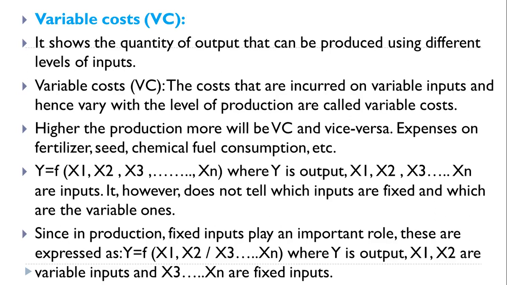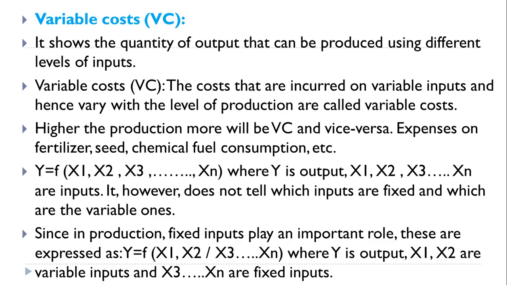In the next point, I show you one functional relationship between output and input. Output is represented by capital Y and input is represented by X. So Y is a function of X1, X2, X3 up to Xn. What are X1, X2, X3 up to Xn? These are the different levels of inputs used in our production process. However, it does not tell which inputs are fixed and which are the variable ones.